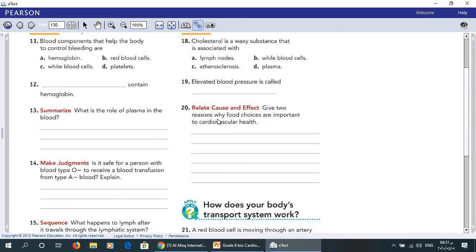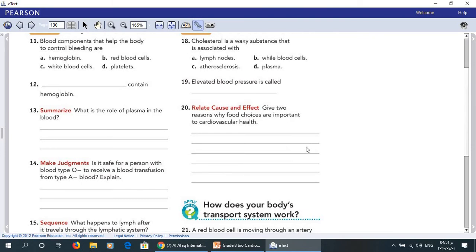Question 20. Give two reasons why food choices are important to cardiovascular health. A high fat, high cholesterol diet can lead to atherosclerosis.